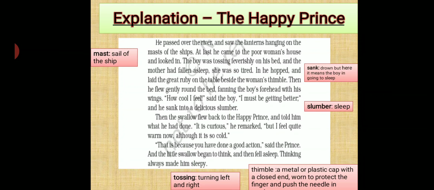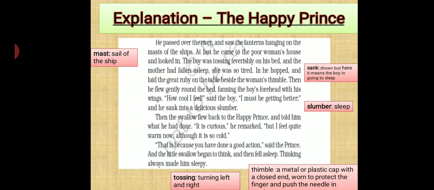Sorry. Now coming to the next. Then the swallow flew back to the happy prince and told him what he had done. It is curious, he remarked, but I feel quite warm now, although it is so cold. So now what happened? He's saying that this bird came near to the statue and narrated whatever he did at that place. That is because you have done a good action, said the prince.